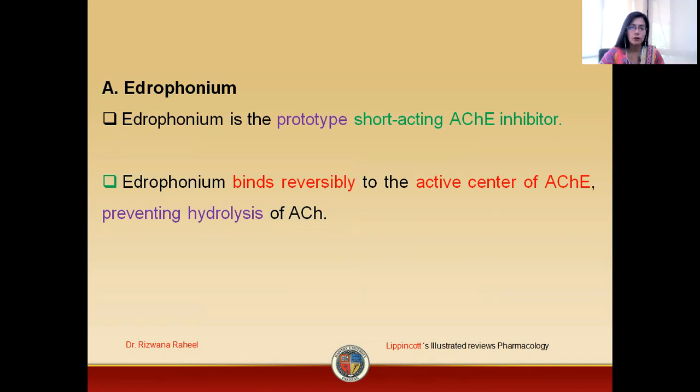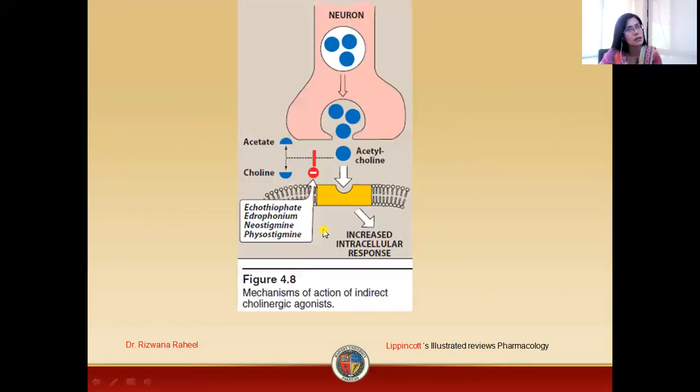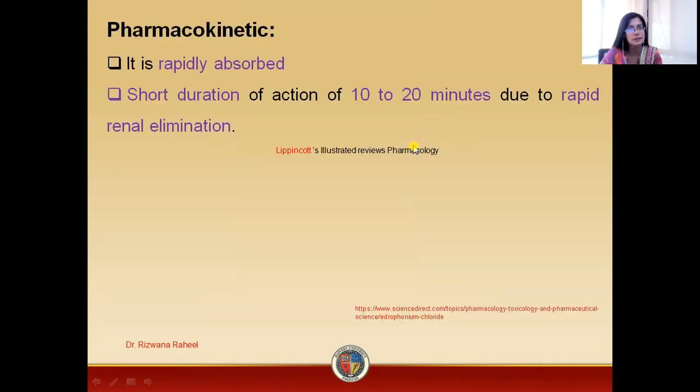that is, by hydrogen bonding. So Edrophonium attaches itself to the active center of the acetylcholine esterase, thus preventing the degradation or hydrolysis of acetylcholine. So now there will be no breakdown of acetylcholine into acetate and choline. Now, what agent is blocking this breakdown? This breakdown is inhibited by Edrophonium, the inhibitor of the enzyme acetylcholine esterase, which actually causes the breakdown of acetylcholine into acetate and choline. Edrophonium will block the enzyme acetylcholine esterase. As a result, there will be no degradation of acetylcholine.